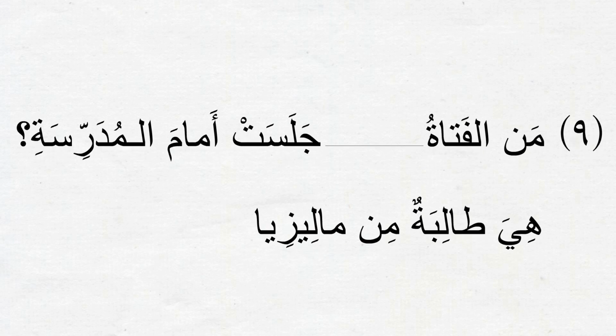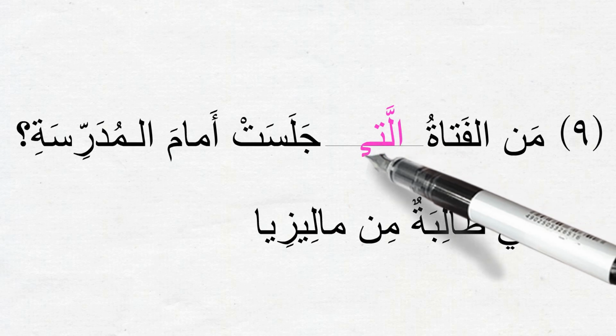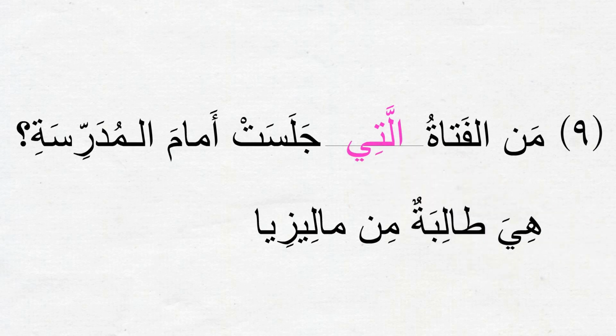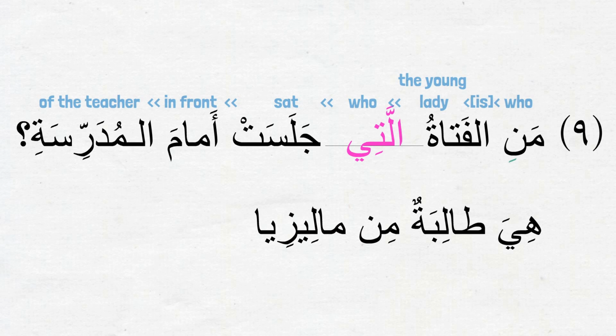Part 9. What do you think should go to the blank here? التي, right? التي. Because the اسم الفتاة is مؤنث. So the question will be من الفتاة التي جلست أمام المدرسة? Who is the young lady who sat in front of the teacher? And the answer is هي طالبة من ماليزيا. She's a student from Malaysia.